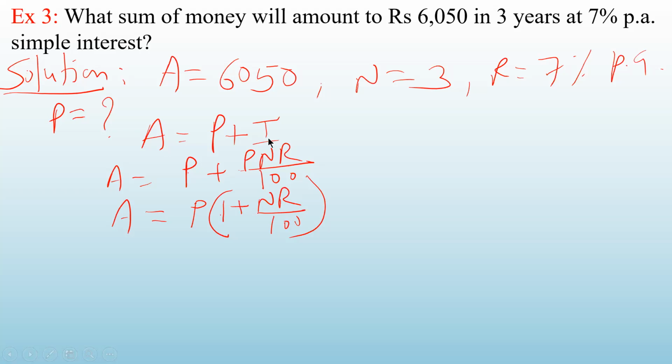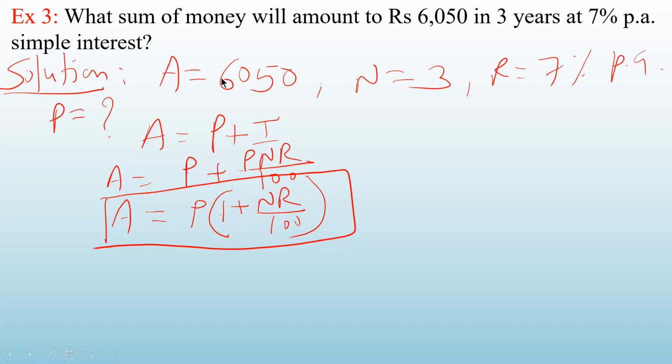Okay. A is P plus I. I have put the value of I as PNR upon 100. Now in these two terms, P is common. You can see here, P is here as well as here. So I'll take that P out. So from here, if I take P out, I'll get 1. Taking the common means dividing. Okay, see. So from P, I have taken P out. So it will be 1. From here, when I take out P, I'll be getting NR upon 100. See, if you open this bracket, P into 1 will give you P and P into NR upon 100 will give you this. So you get this. A is equal to P into 1 plus NR upon 100.